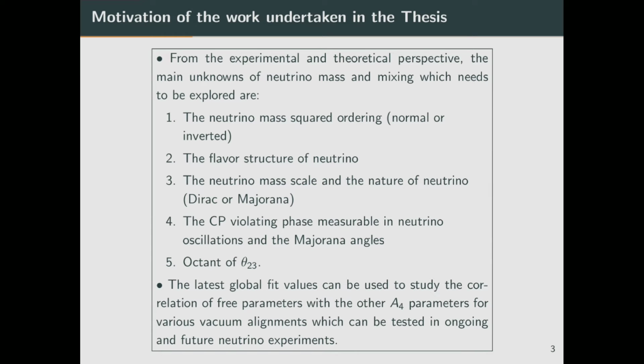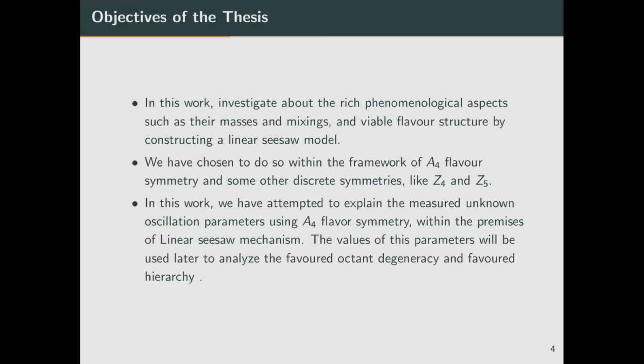Although the neutrino oscillation parameters have been measured to a great extent, there are still some unknown parameters and open issues related to neutrinos, such as the mass hierarchy, the absolute masses of the neutrinos, and the octant of the atmospheric mixing angle, which are still yet to be answered. In order to resolve these issues, we have constructed a linear seesaw model by incorporating an A4 flavor symmetry along with other symmetries such as Z4 and Z5. One of the main advantages of using the linear seesaw model is that it's a low-scale seesaw model, hence it is testable in ongoing and future neutrino experiments.